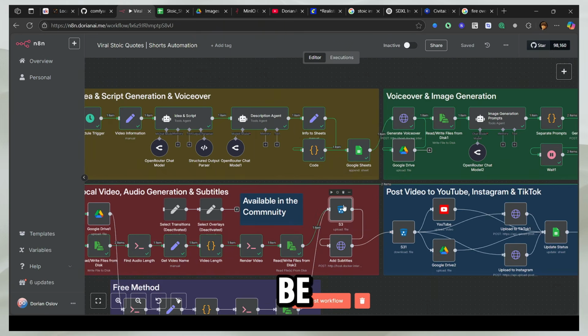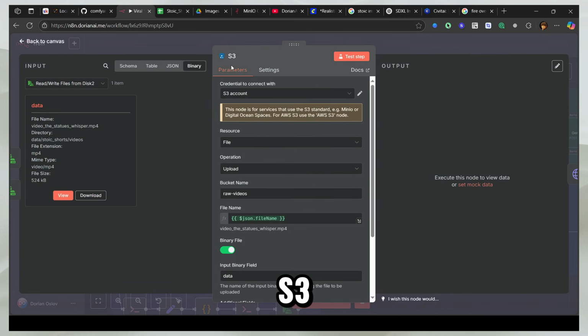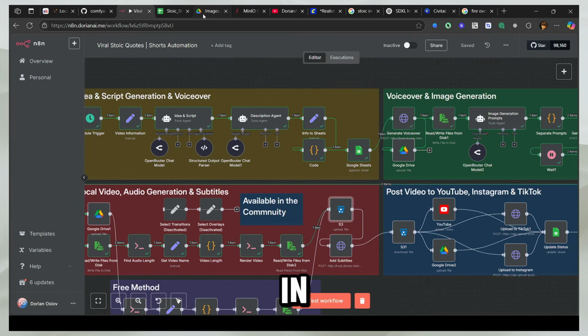So the next step would be to upload it to S3. So what is S3? S3 is just an object store. For example, you store stuff in Google Drive. So I'm going to store the video in S3. The reason I store this video in S3 rather than Google Drive is because this is not final, because we still have to add subtitles and all that stuff.